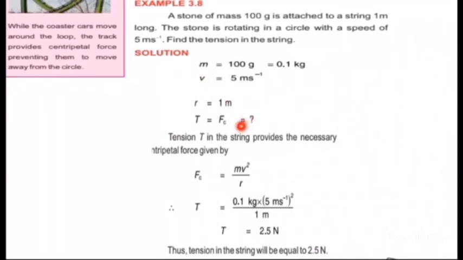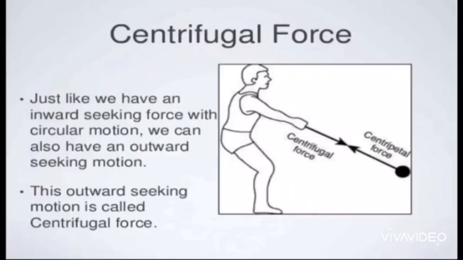So if we want to find out the tension of the body, we will just put the formula of centripetal force, that is Fc is equal to mv square over r. So mass was 0.1 kg. Velocity, or speed, was 5 meter per second. And radius was 1 meter. By putting these values, we can find out the value of tension, which is equal to 2.5 Newton. So this was the example 3.8 that was on page number 78 and 79 of your textbook.